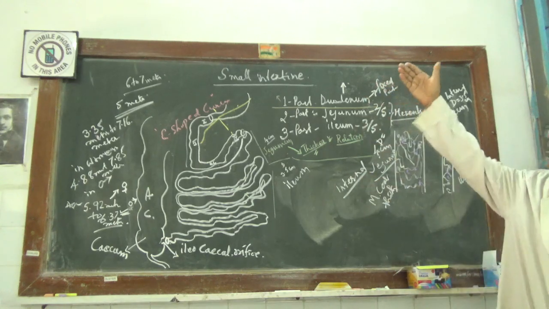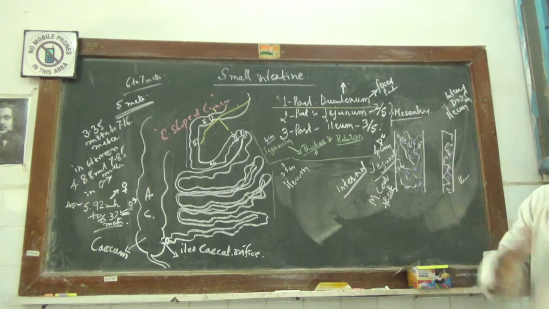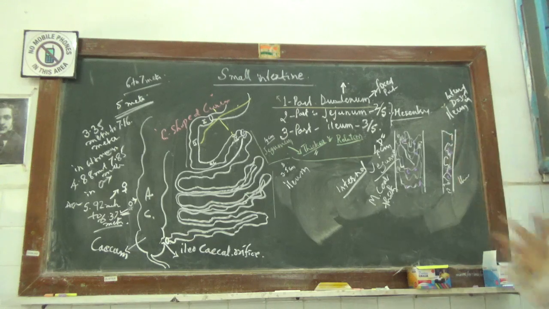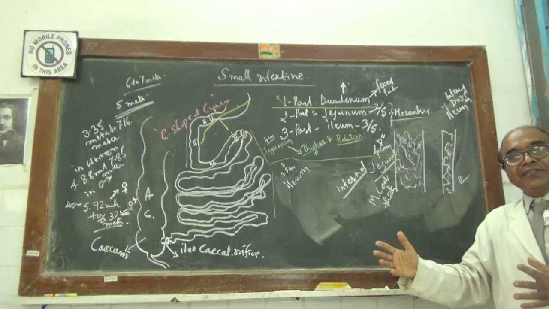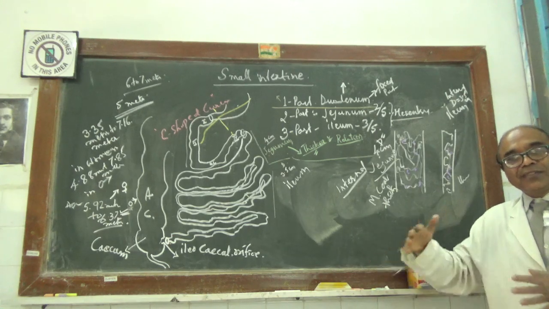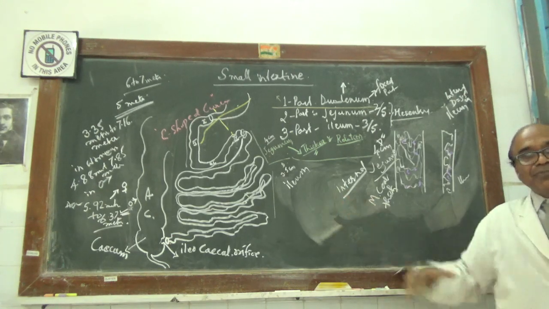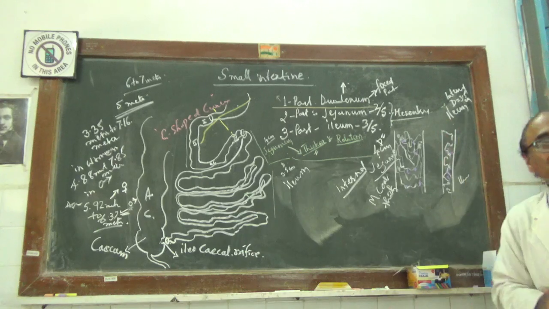But approximately you can take 6 to 7 meters. Sometimes it may be 5 in the living. Shortly after death, everything collapses and then it becomes a little lengthier.